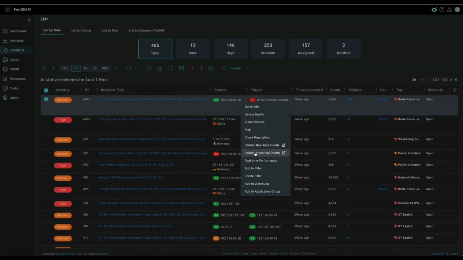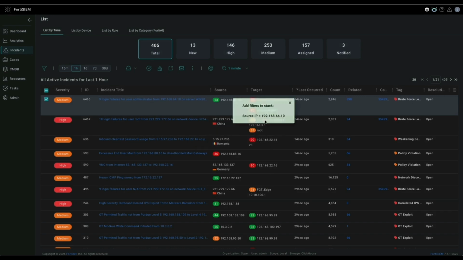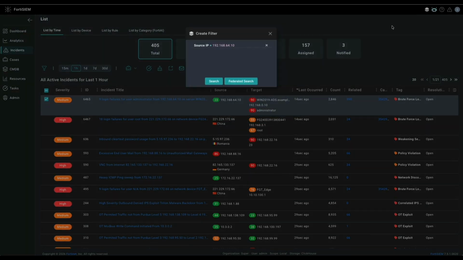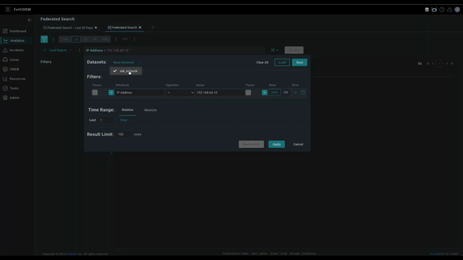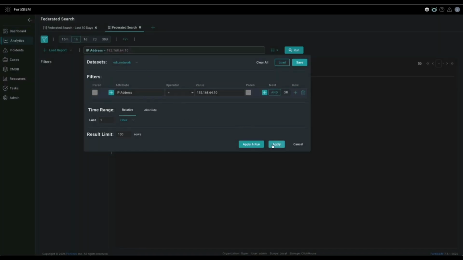From this list view, we can layer additional filters to refine our investigation and utilize federated search against our provisioned datasets. This allows for a more streamlined, rapid, and robust investigation experience.